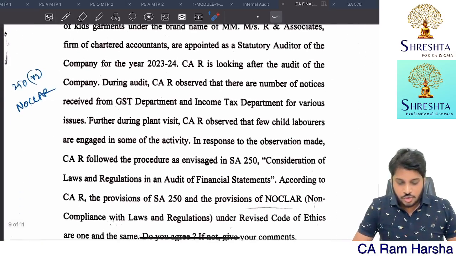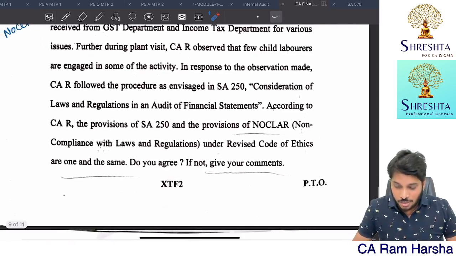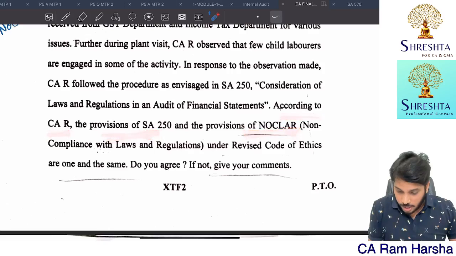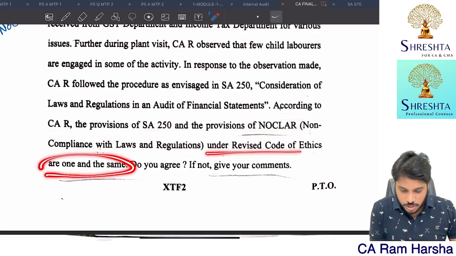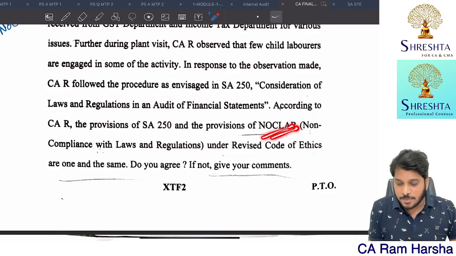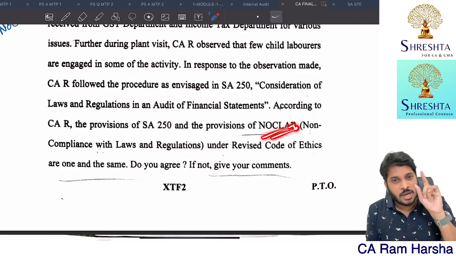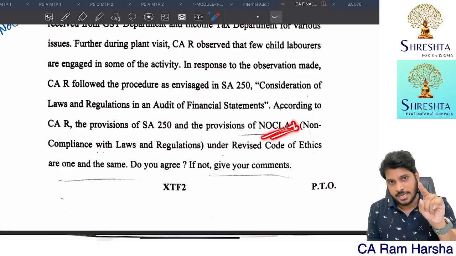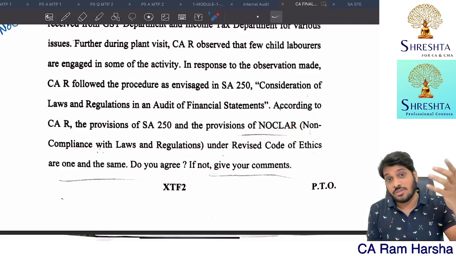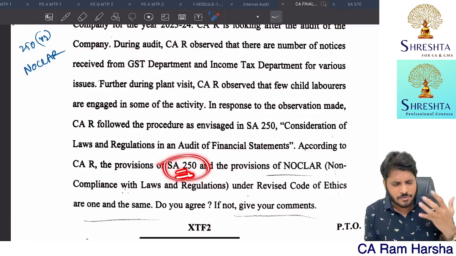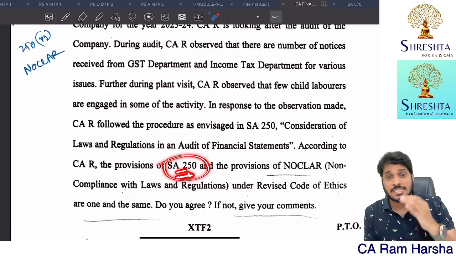Next, SA 250 versus NOCLAR. Here the statement says that according to the auditor, the provisions of 250 and NOCLAR under the revised code are one and the same. That's wrong. NOCLAR is applicable right now as per the amendments. In 2021, 2022, there was an amendment where NOCLAR is applicable only for audit of listed entities. Getting it? And senior accountants in listed entities, only for them. Getting it? For others, it is not applicable. Whereas SA 250, responsibilities of the auditor relating to laws and regulations, is applicable for all types of audits.